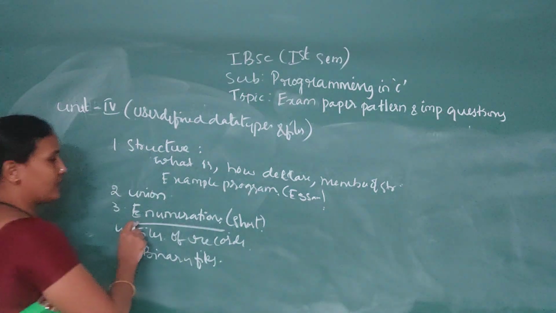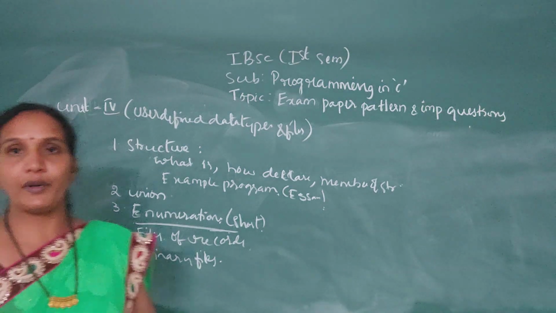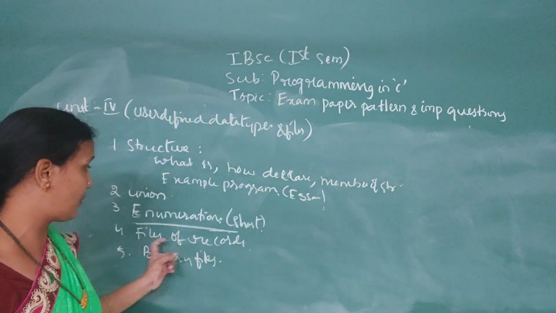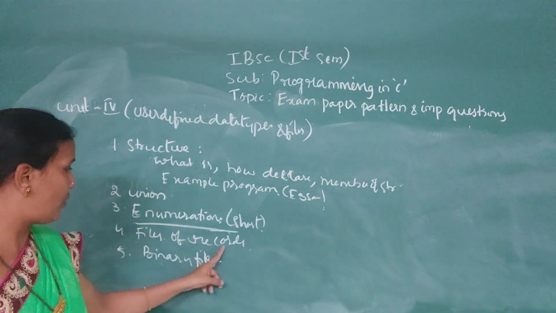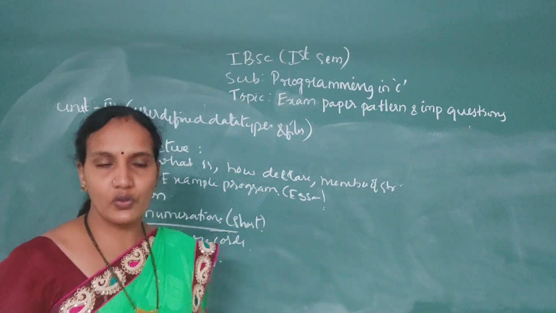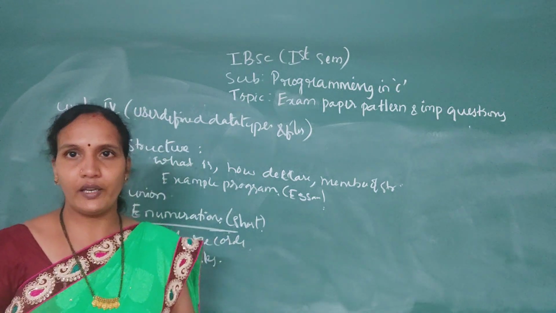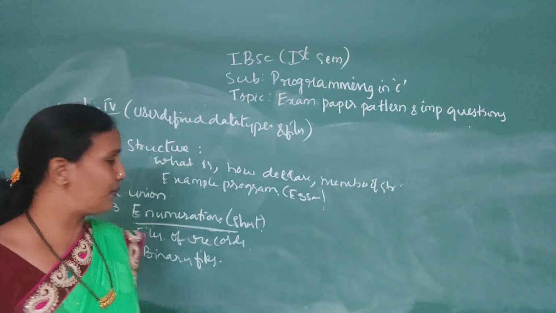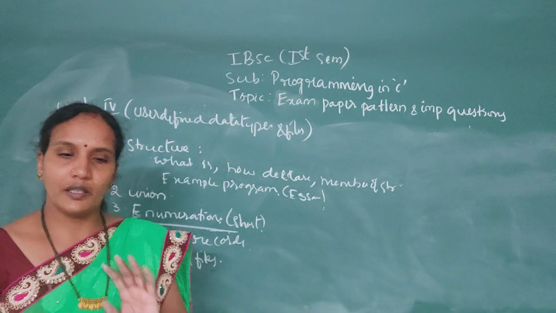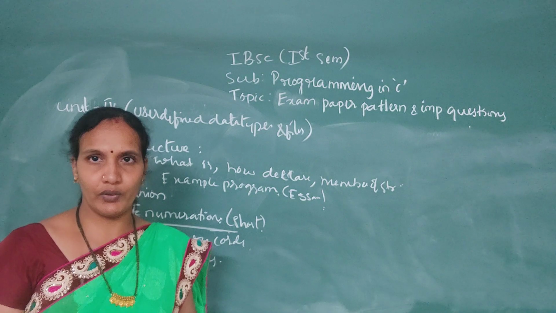Next, files. In C programming, if you want to store your output in a particular file, then we use the files concept. That is only the files of records. And what are the binary files? In whichever format you are storing in a system, that is the binary files. One example program using binary files, if you write, it's more than enough. So this is about your 4 units.